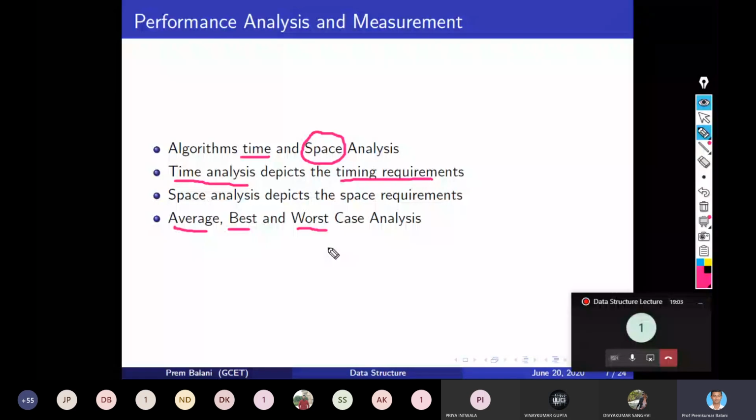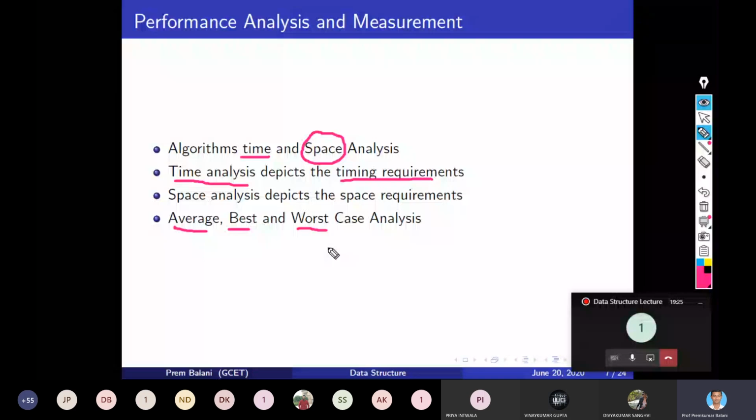For example, say the data of 100 numbers, 100 integers I give you, and all the integers I put in sequence 1 to 100, and I tell you that these are the 100 numbers. Now you arrange them in order. How much time would it take? Because if they are already in order, you will just look at it, 1 2 3 4 5 6 up to 100. Within seconds you will be able to say, yes, it is already sorted.